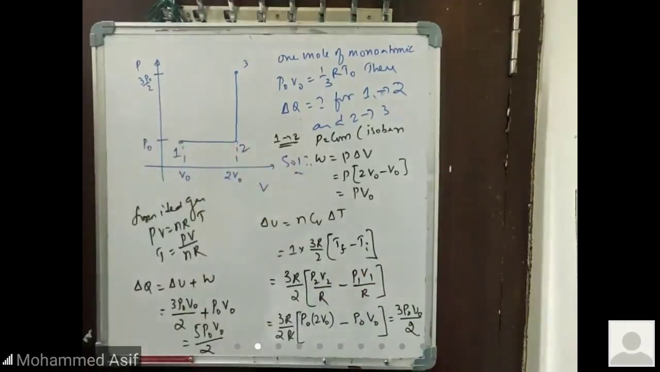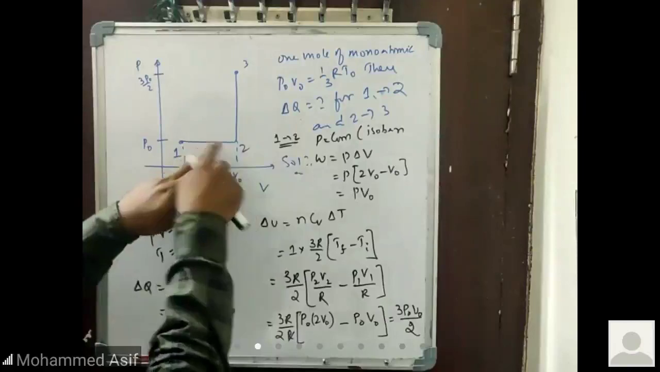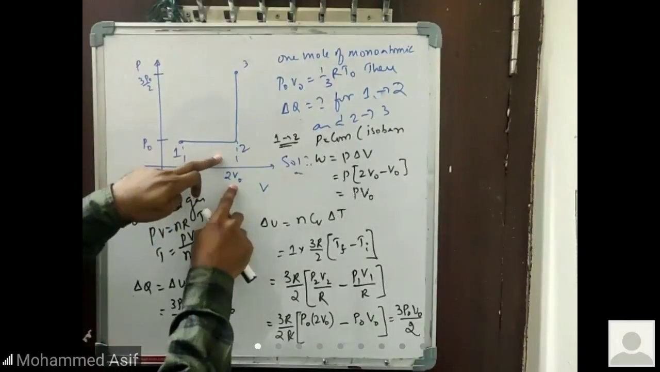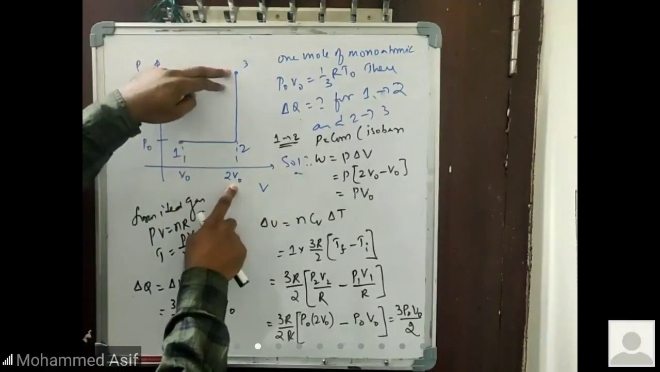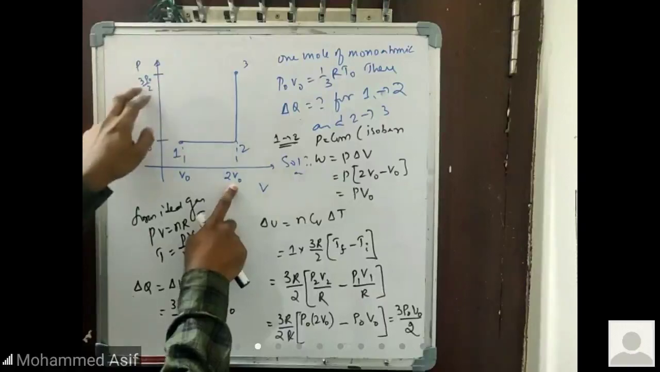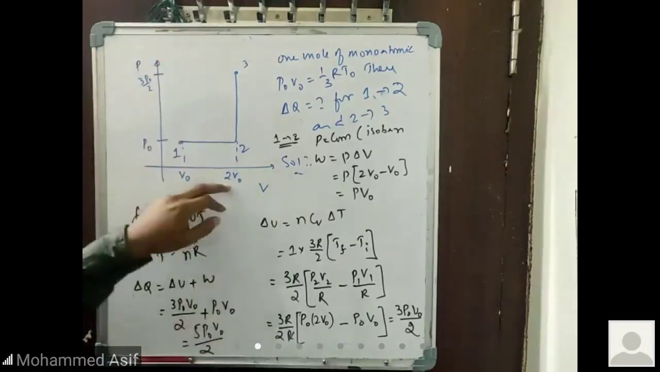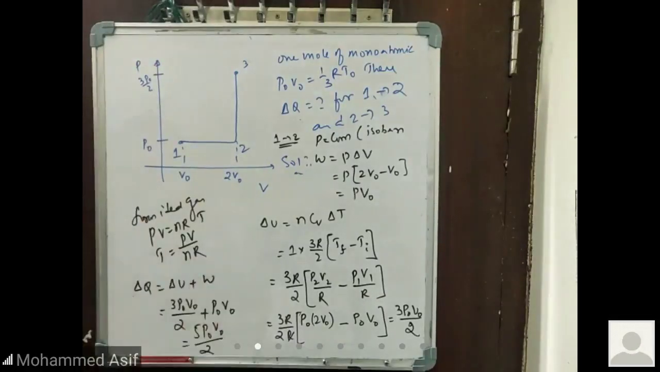Then you can calculate the internal energy for that one. Delta U is equal to n into CV into delta T, again with the same process. Here for 2 to 3, P1 is nothing but P naught, V1 is equal to 2 V naught. And right now, pressure will become how much? 3 P naught, and volume will become 2 V naught. You just substitute in that one, that will give me the answer. I hope you can do the second process from 2 to 3.